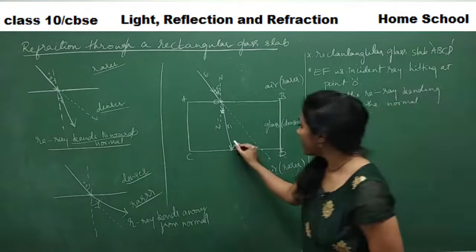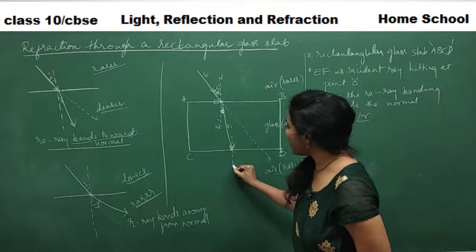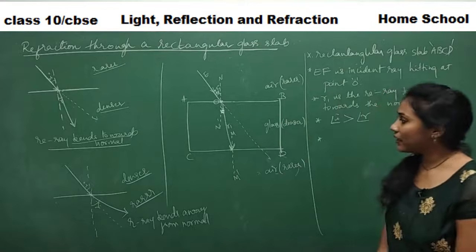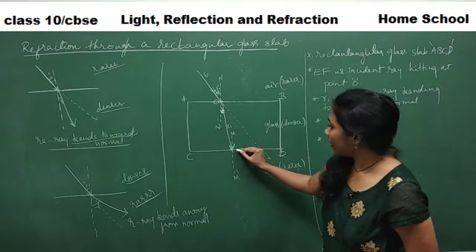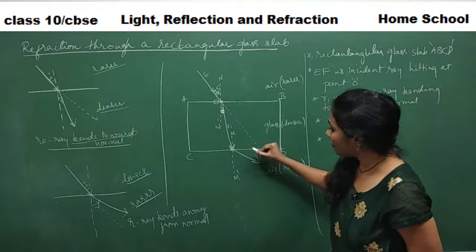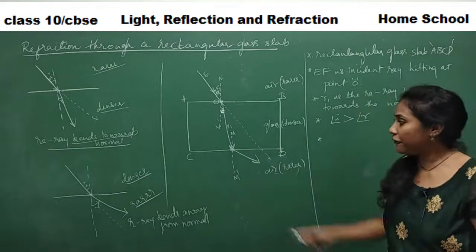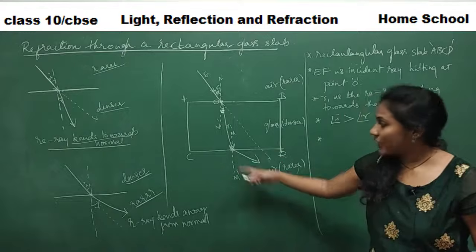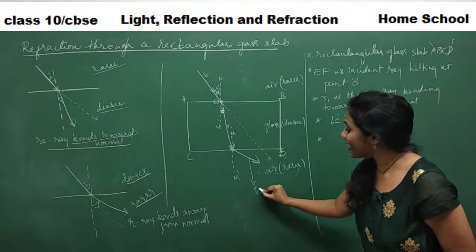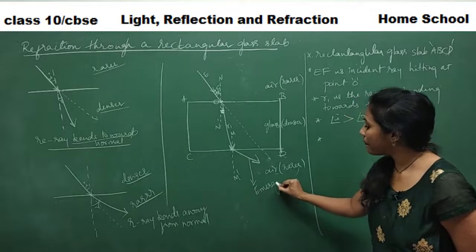So if I draw this as a normal, here M dash is the normal. The ray will start moving like this, away from the normal. And this ray I will call the emergent ray.